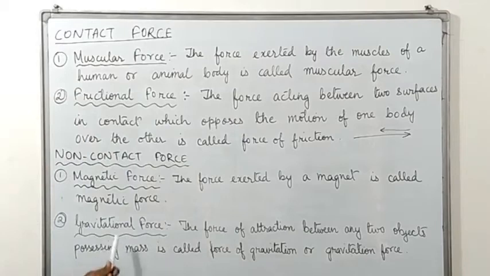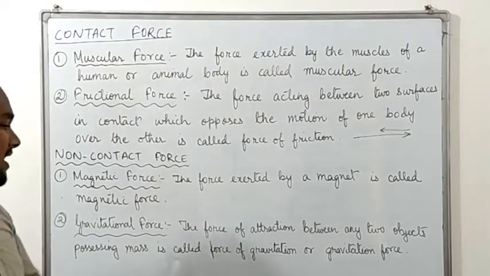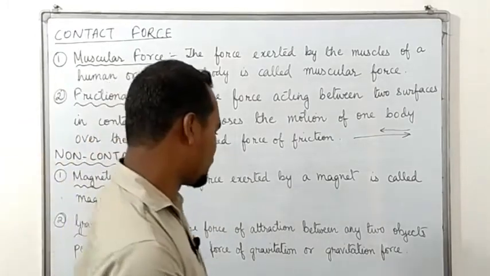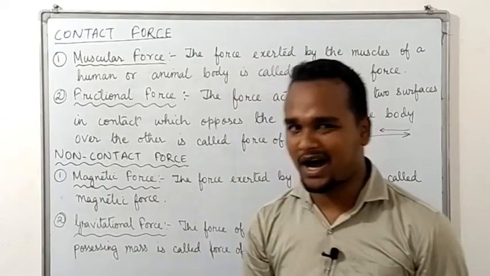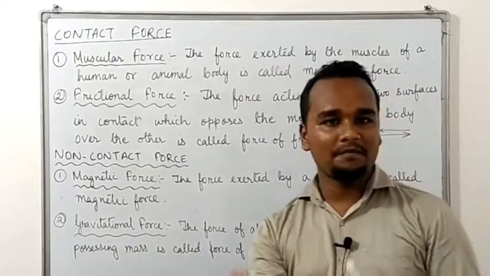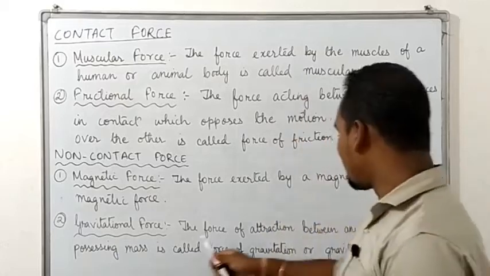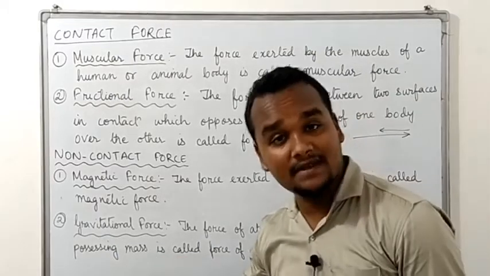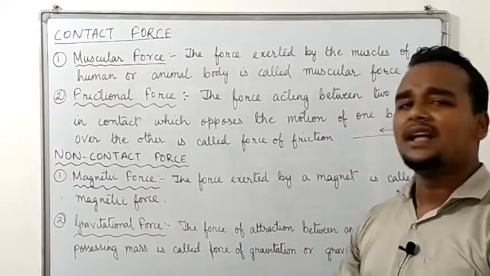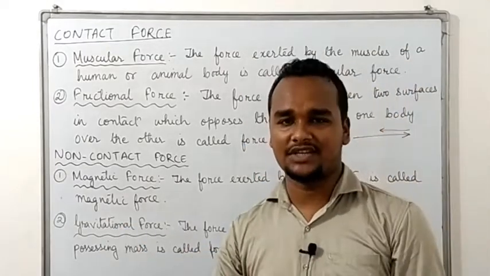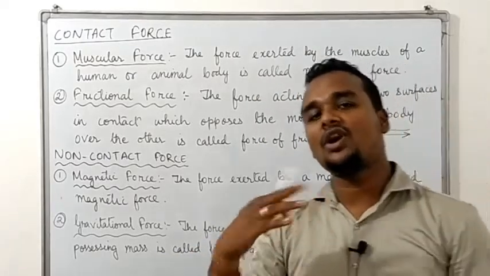Then the last one is gravitational force. The force of attraction between any two objects possessing mass is called the force of gravitation or gravitational force. Any two objects which have a definite mass always have a kind of attraction towards each other, and that kind of attraction is known as the force of gravitation or gravitational force.